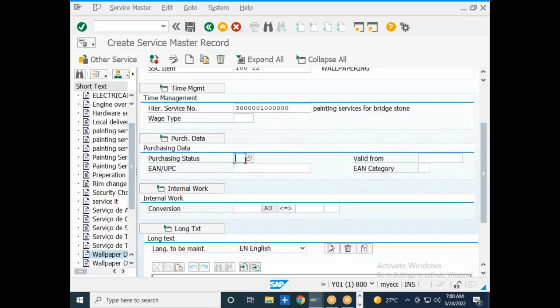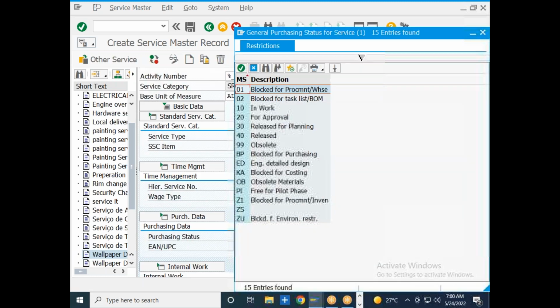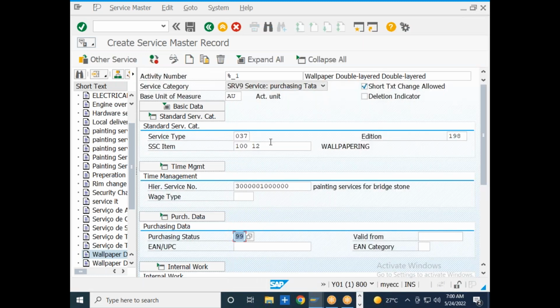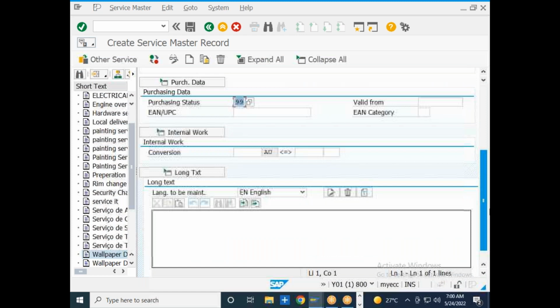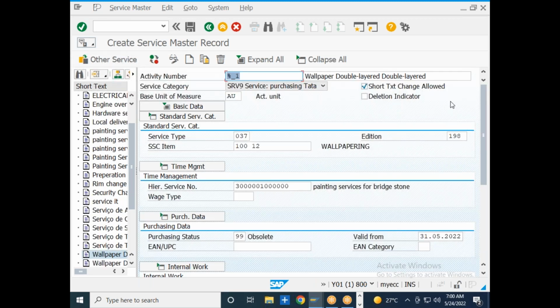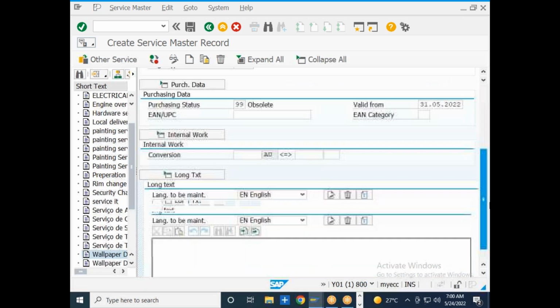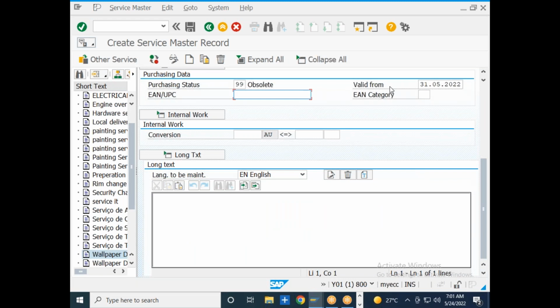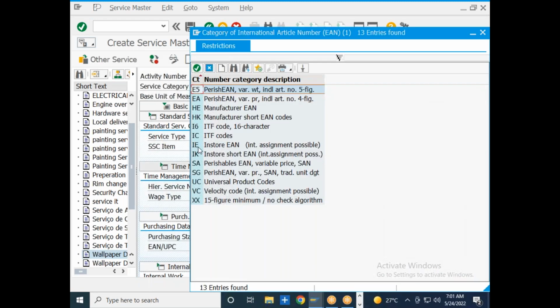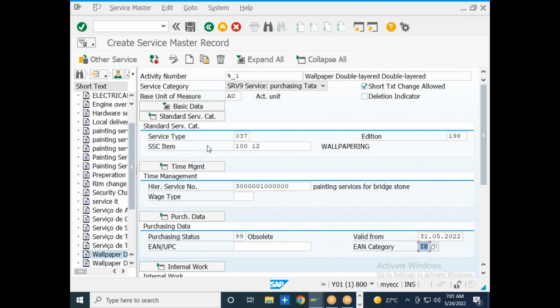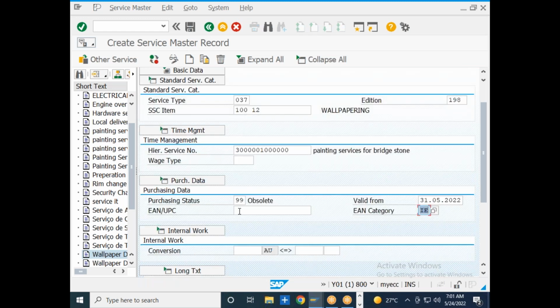Purchasing data, so you already know. If you want to restrict the procurement of the services from this data onwards, you can restrict. I think we discussed everything yesterday. Okay, so international article number. If you want to do transactions against this particular service at the international level, like import and export of services, you can go for the international article number that is specified.